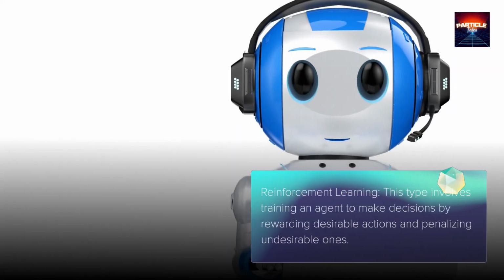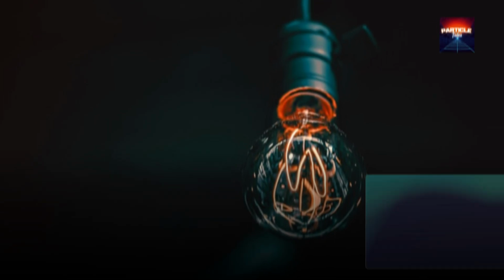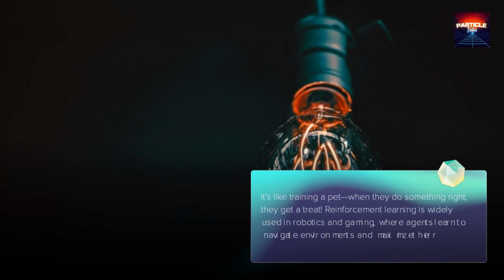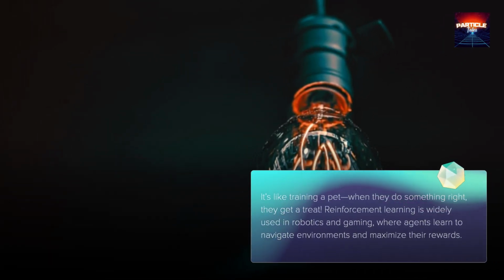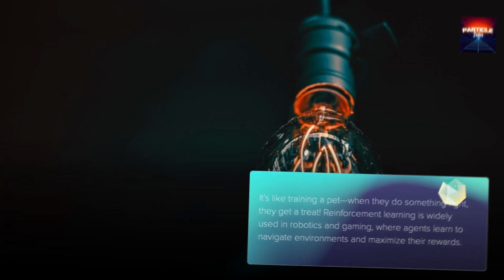Reinforcement learning. This type involves training an agent to make decisions by rewarding desirable actions and penalizing undesirable ones. It's like training a pet. When they do something right, they get a treat. Reinforcement learning is widely used in robotics and gaming, where agents learn to navigate environments and maximize their rewards.